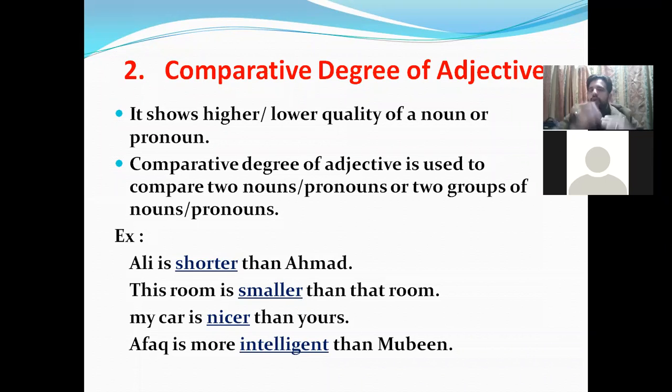So what this means is that now we are showing the quality of Ahmad, that Ahmad is taller, so his quality is higher, and Ali is shorter, so Ali's quality is lower there. So we can say Ali is shorter than Ahmad, and we are comparing these two nouns to each other. Like this room is smaller than that room. I already explained this example.